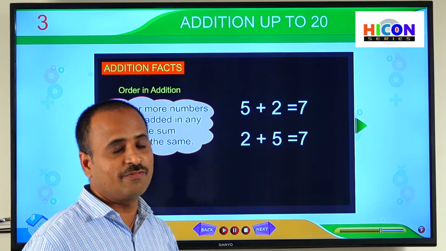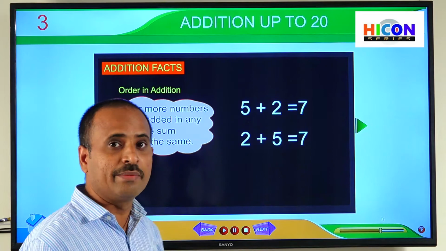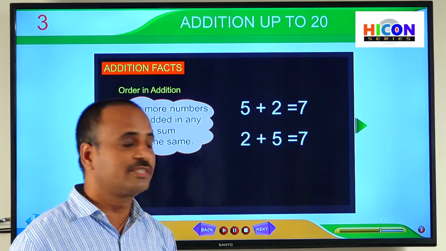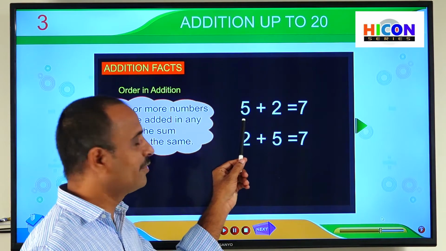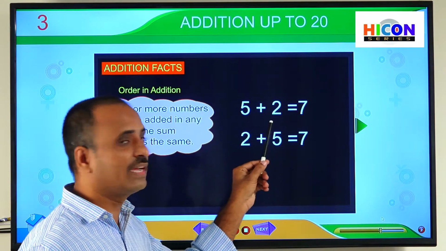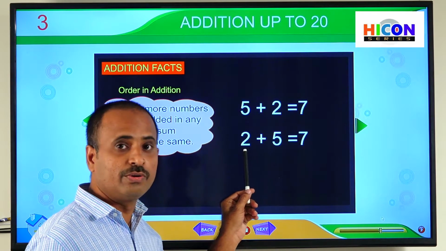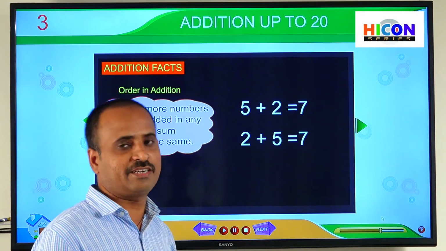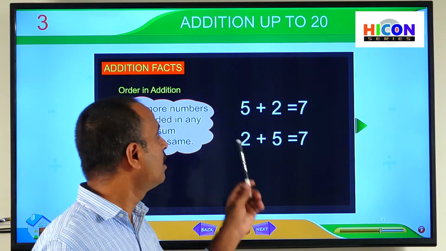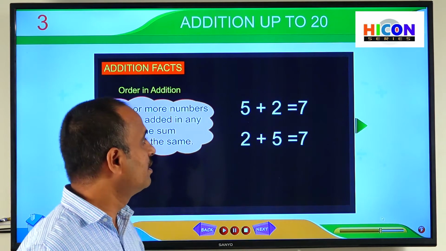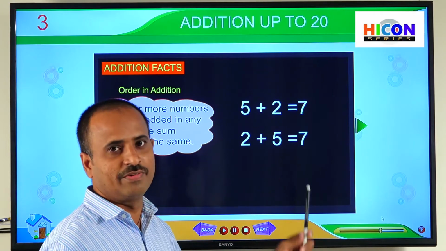So children, what difference do you observe in the second one? In both of the additions, the numbers are the same, but we have changed their order. In the first addition, we have taken 5 as the first number and 2 as the second number. Whereas in the second addition, we have taken 2 as the first number and 5 as the second number. That means in both additions, we have just changed the order of the two numbers. But the sum is the same in both cases. That means the sum is 7 in both cases.